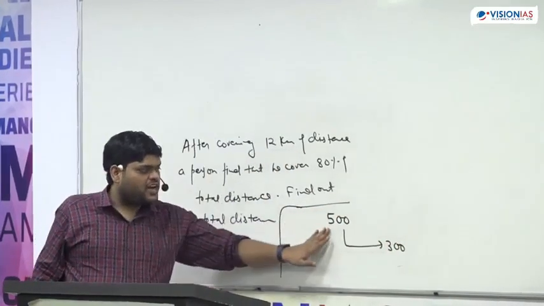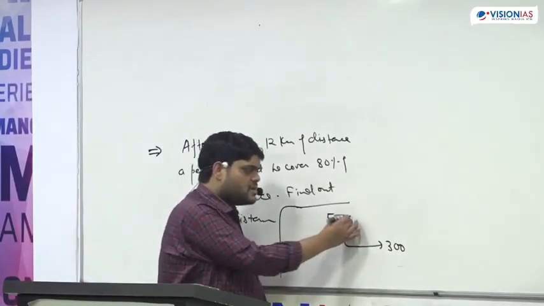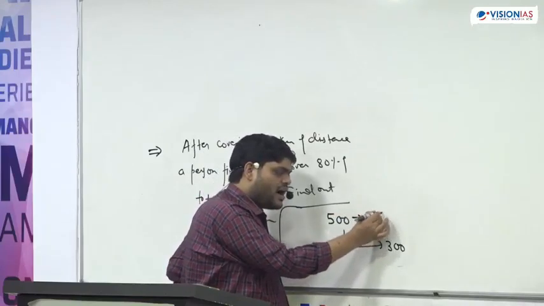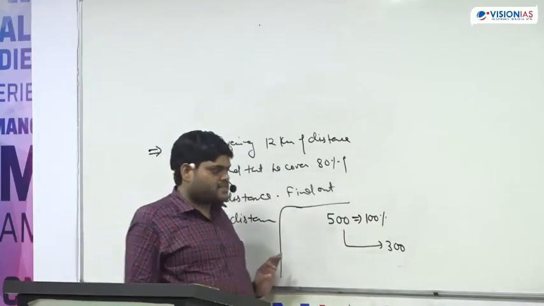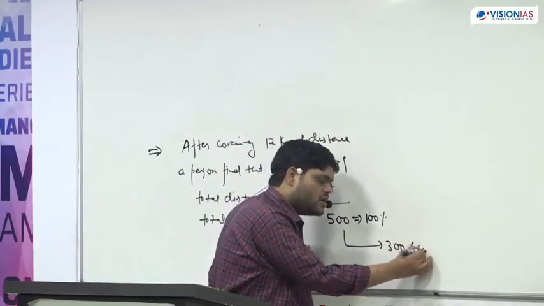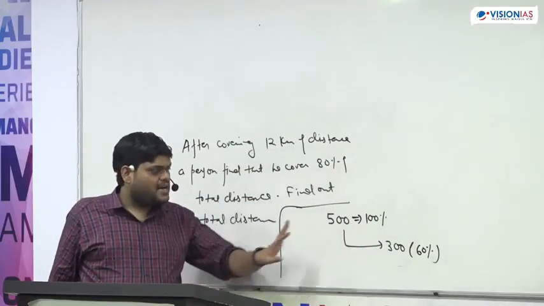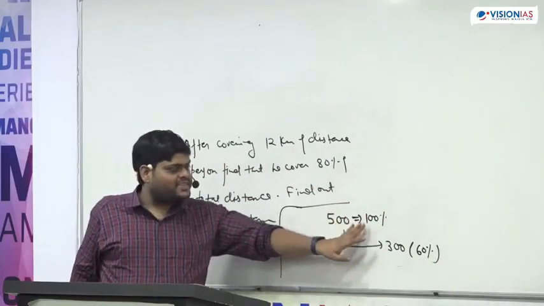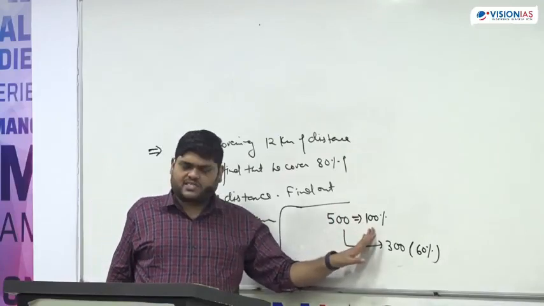The second way of saying this is, out of 100% marks, a student scored 60% marks. So one is a number and another is a percentage, and the number can be changed into a percentage.